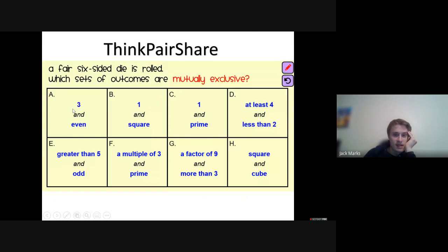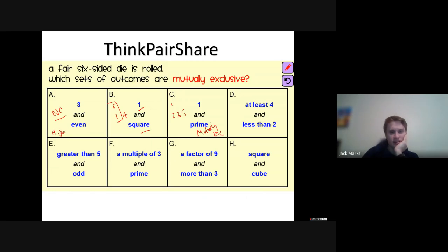Can you roll a 3 and an even number at the same time? No, they are mutually exclusive then. Can you roll a 1 and a square number at the same time? Well, what are the square numbers when you're rolling? You can get a 1 and you can get a 4. So, yes, they overlap. They can happen at the same time. What about a 1 and a prime number? Well, there's no overlap there. So, no. Again, this means mutually exclusive.